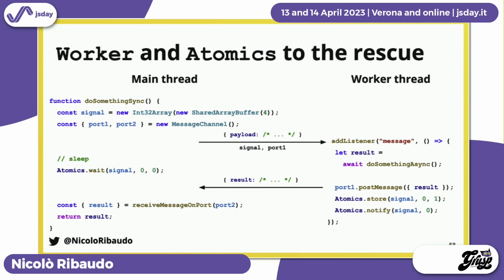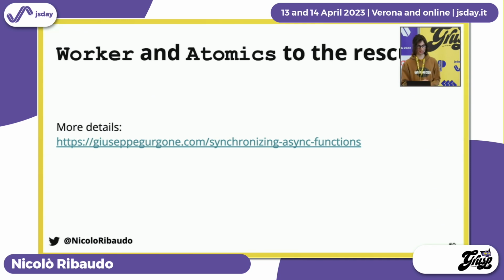So when Atomics.wait in the main thread gets notified, it wakes up and synchronously reads the message that the worker already stored in this message channel, and it can synchronously return the result. And I've gone very quickly through this because I had more slides, but I will need more time.